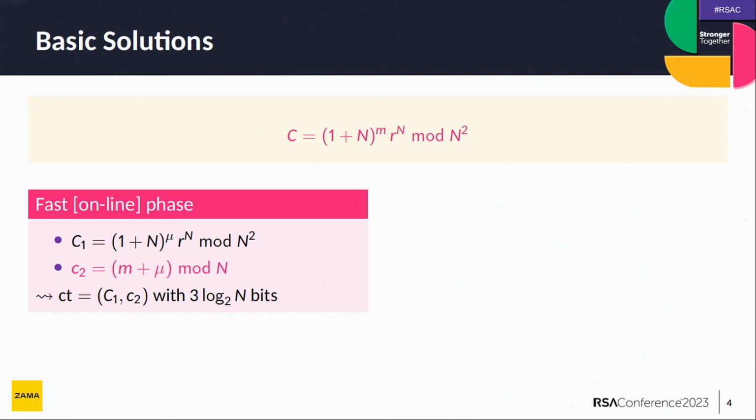There is a drawback. You see that the ciphertext is now longer than the original one. Again, the ciphertext C is defined mod N square, so you need 2 log N bits to represent the ciphertext C. In this case, the ciphertext is given by C1 and C2. C1 is defined mod N square and C2 mod N, so you need 3 log N bits to represent the ciphertext. So you get a very fast online phase, but the ciphertext is longer.